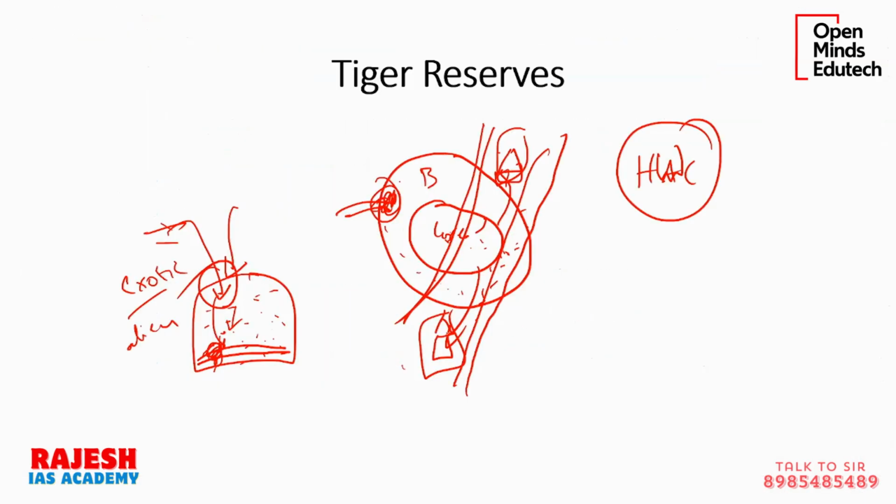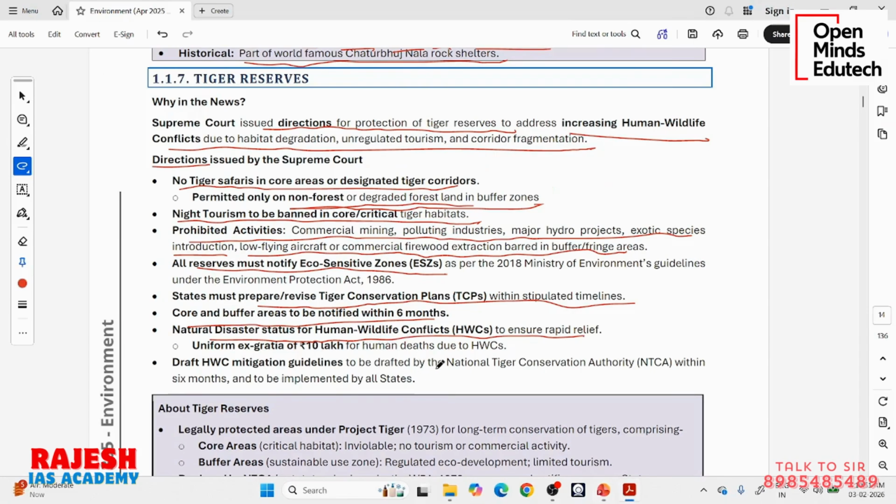So in this example, just like I told you, if anyone is dying in this particular region, they have not done any mistake on their own. But government is not giving any compensation for them. Actually, the perpetrator here is the government who has laid the highway here. So for these kinds of deaths in human-wildlife conflict, now the Supreme Court has said you consider it as a natural disaster like a cyclone or earthquake. You give them ex gratia compensation of 10 lakhs. Okay, draft human-wildlife conflict mitigation guidelines to be drafted by the National Tiger Conservation Authority. So the Supreme Court is directing the National Tiger Conservation Authority to come up with guidelines on how to reduce this human-wildlife conflict.